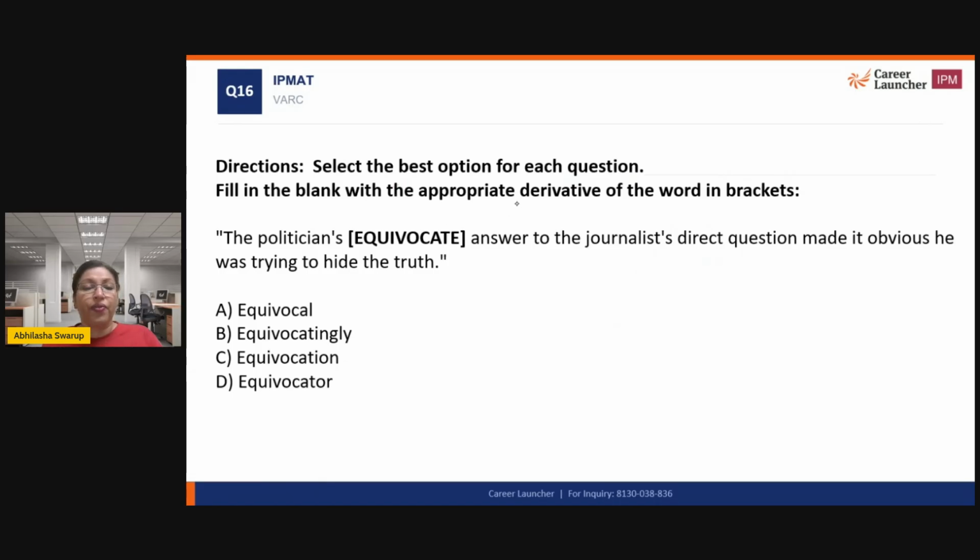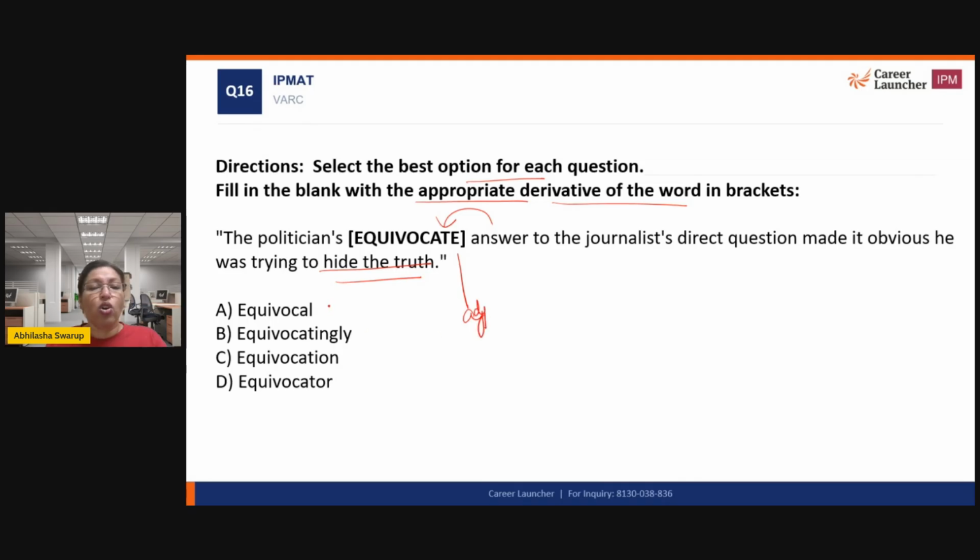So select the best option, fill in the blank with the appropriate derivative of the word in the brackets. The politician's equivocal answer to the journalist's direct question made it obvious that he was trying to hide the truth. So what sort of answer? This has to be an adjective, right?